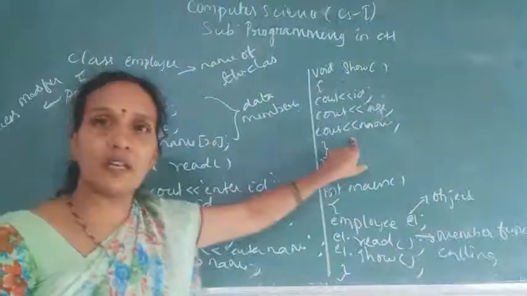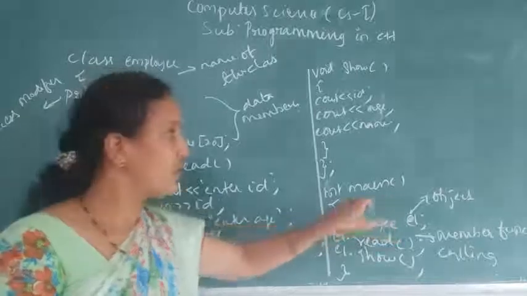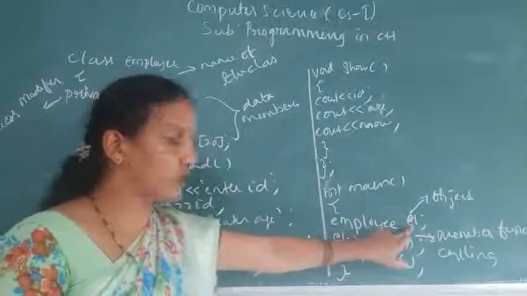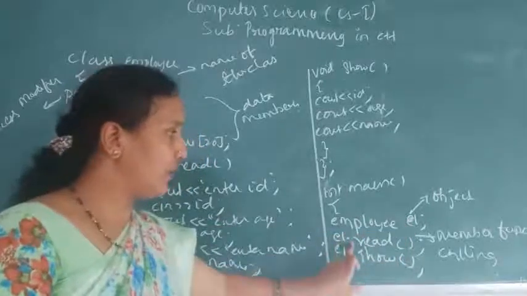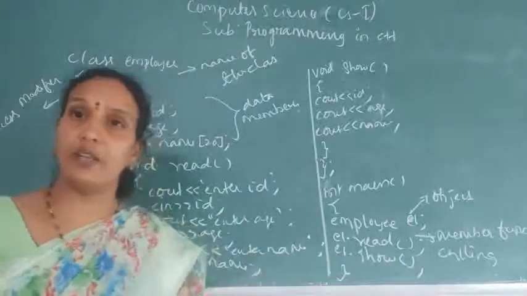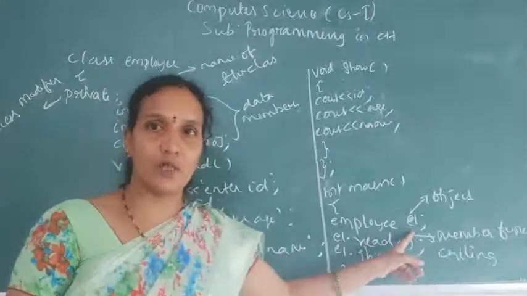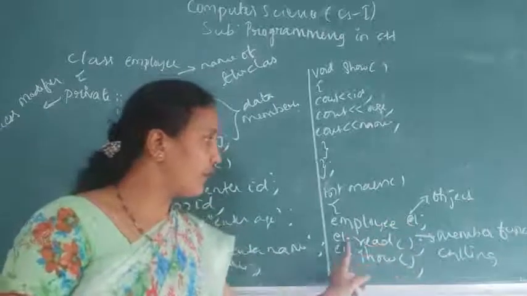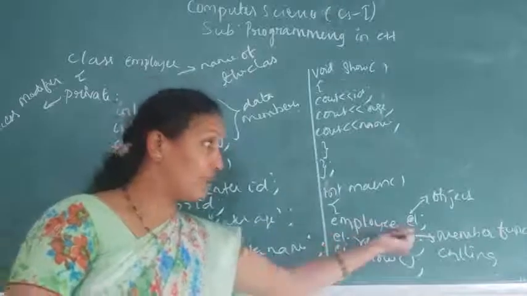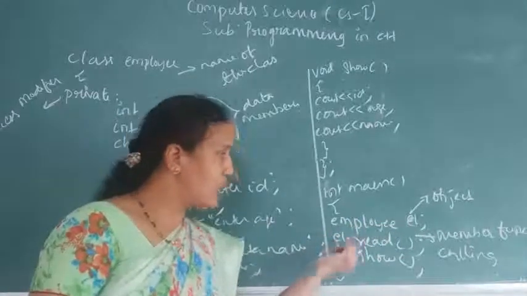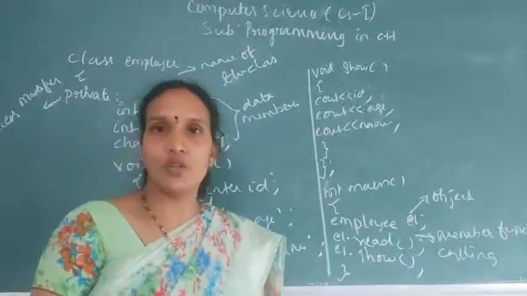But these two methods are executed only when you create an object. So in the main function, I have created one object, E1. Using E1, if you create an object, then only you can access the members of this class. Otherwise, it is not possible. So E1 dot read means I am using one object of this class, and using that object, I am calling the read method. Using the same object, I am calling show.